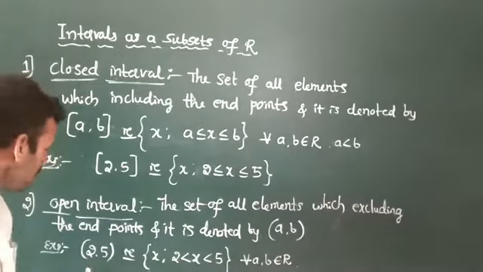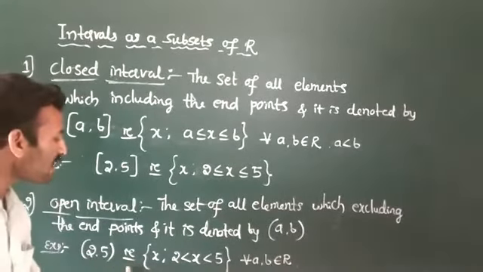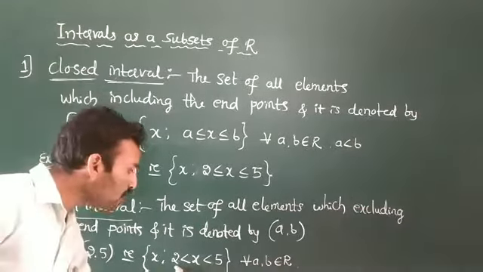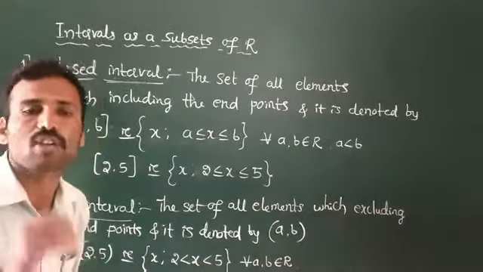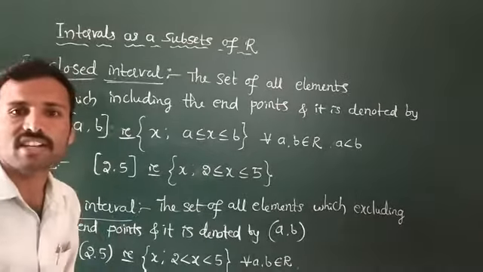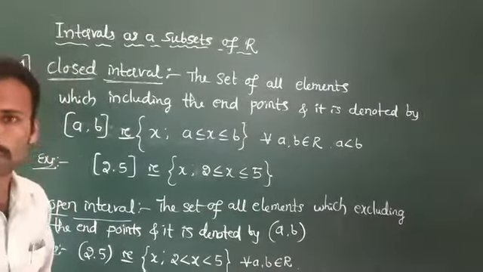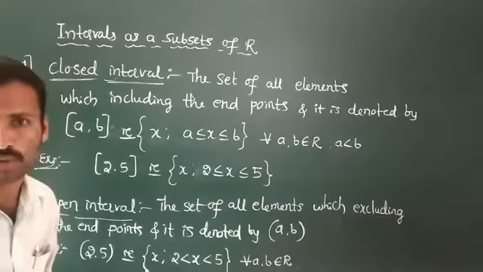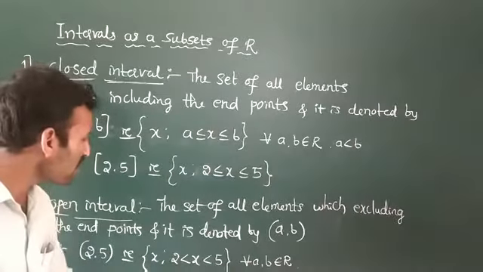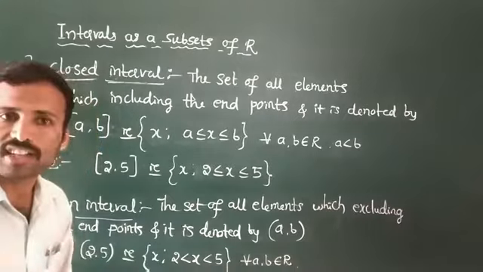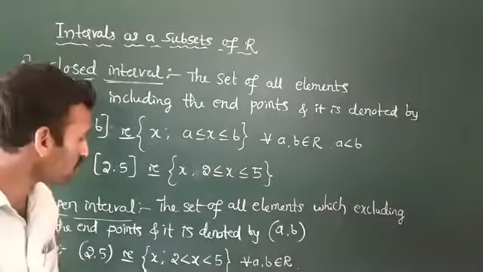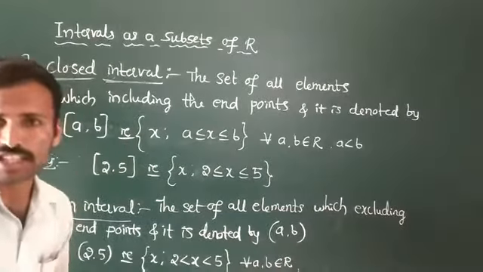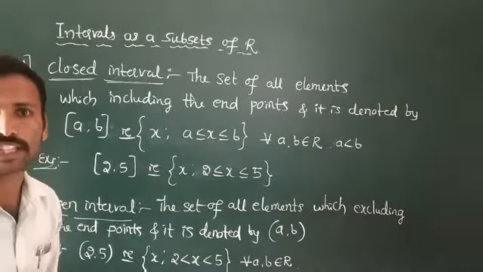For example, the open interval of 2 and 5 is indicated by X such that 2 is less than X less than 5. That is, in between 2 and 5, whatever real numbers or natural numbers lie there. If we take natural numbers, 3 and 4 are the natural numbers which lie in the interval 2 and 5, that is an open interval. If you take real numbers, fractions are also included in the given set.